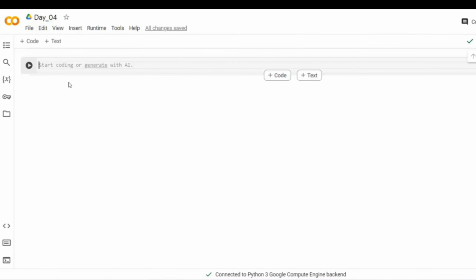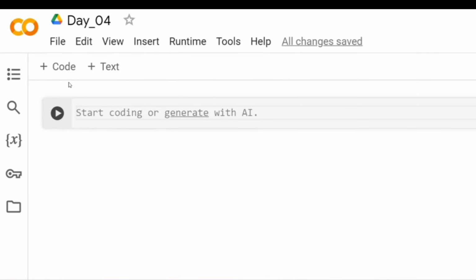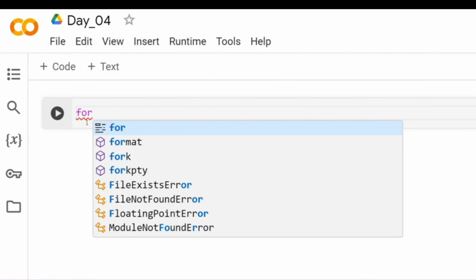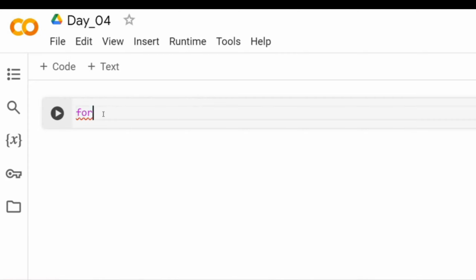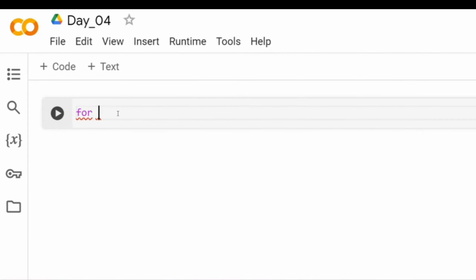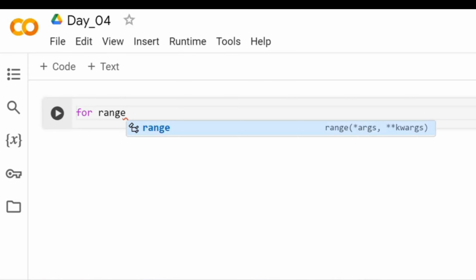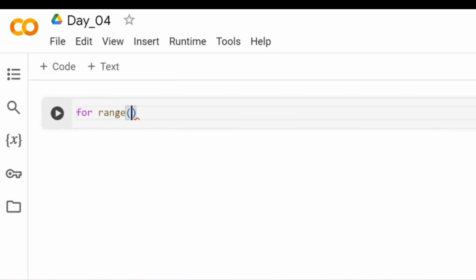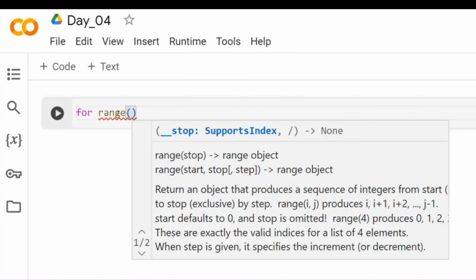Similar to if, else, elif, there is also for. It is also a keyword in Python. You see the pink color that we saw for if as well. So for is a keyword, and you can also note down another keyword called range, and range is more like a function. We will talk about functions in the next week, but range is also a function.